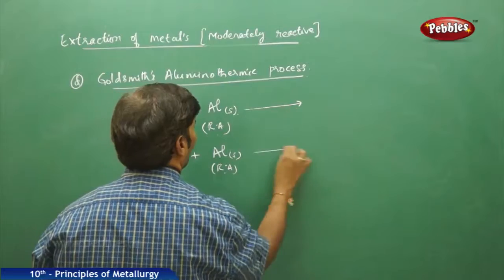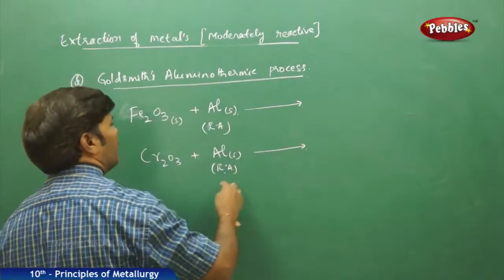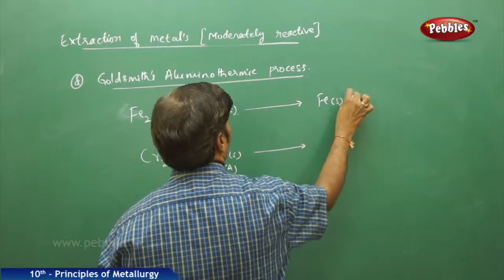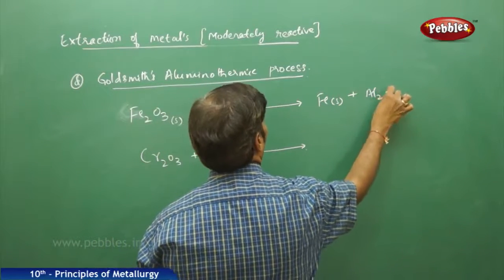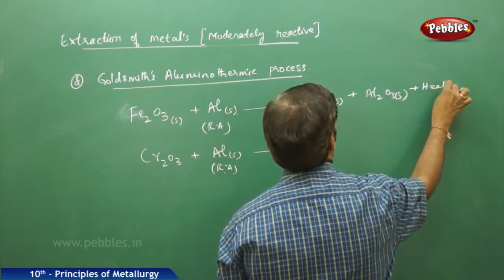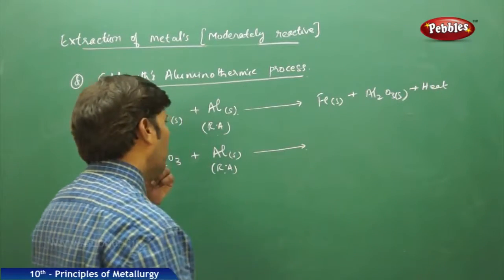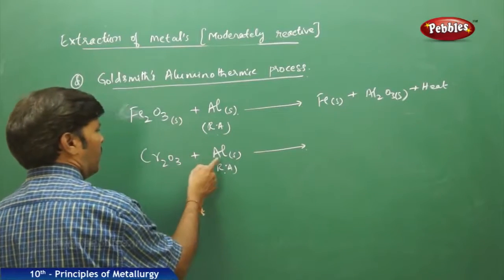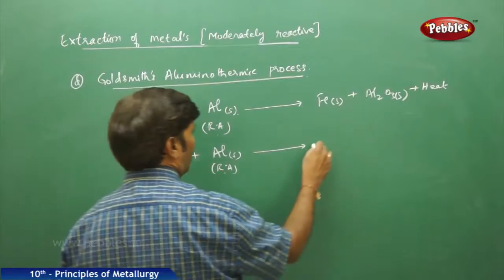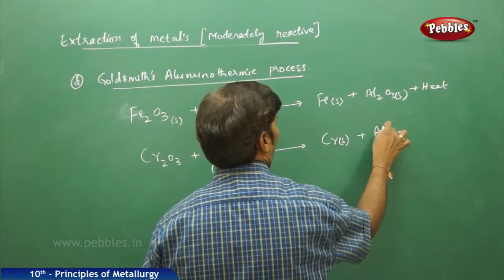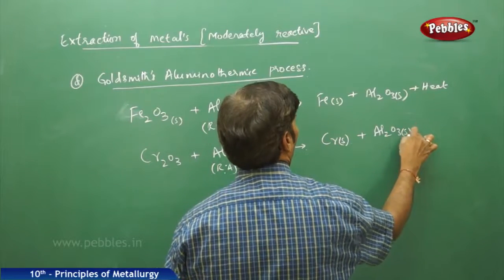In both cases, aluminium reduces the oxide of iron to molten iron, and you get aluminium oxide solid plus heat, a large amount of heat is generated. Here also, with chromic oxide, aluminium as a reducing agent reduces the oxide of chromium to chromium solid plus aluminium oxide solid plus heat.